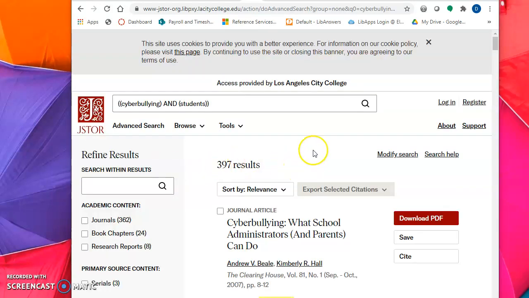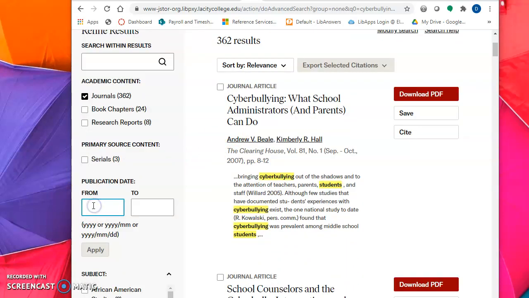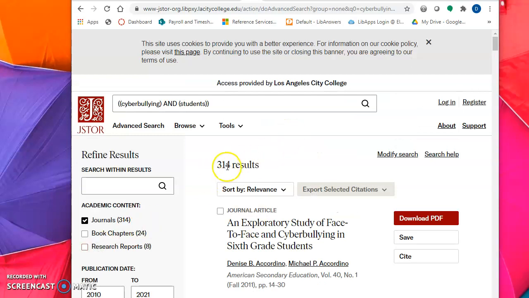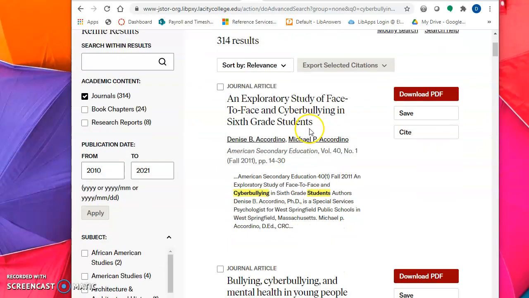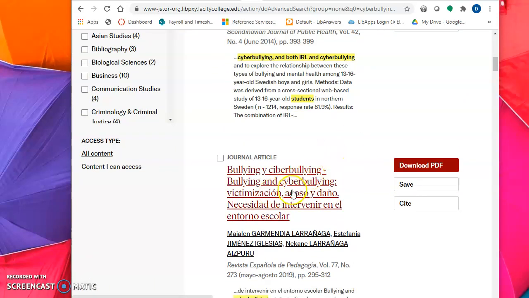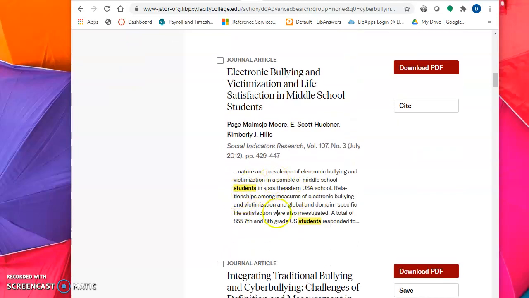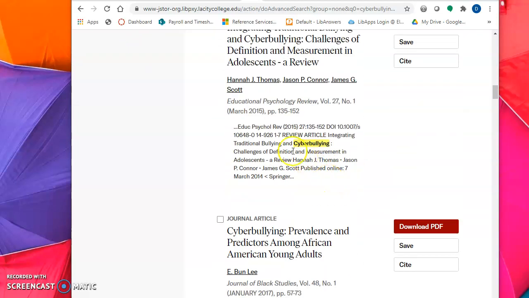And this one brought me 397 results. I'm going to go over here to the left-hand side and do some filters. It brought me down a little bit. Let's see. So you can just keep scrolling and there'll be a little bit of information of what it's about right here on the front page. So you don't have to necessarily go to the full PDF. You can get a sense of kind of what it's about just by looking at some of the keywords that are highlighted, some of the information.